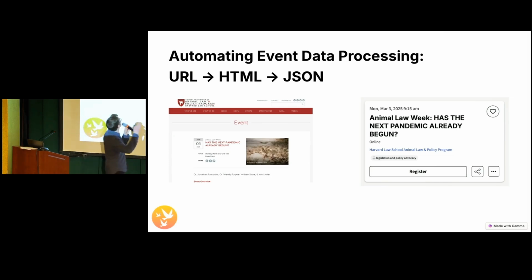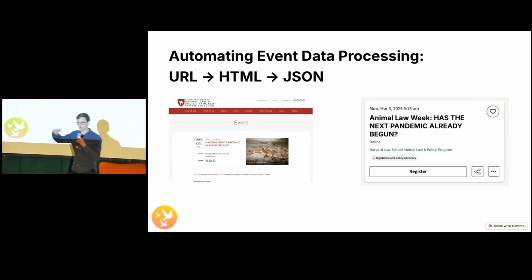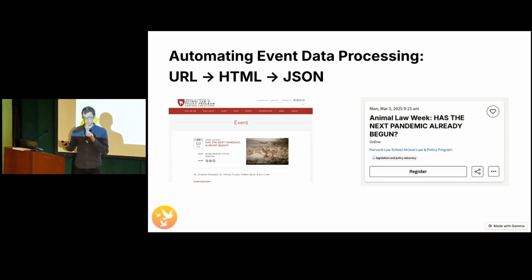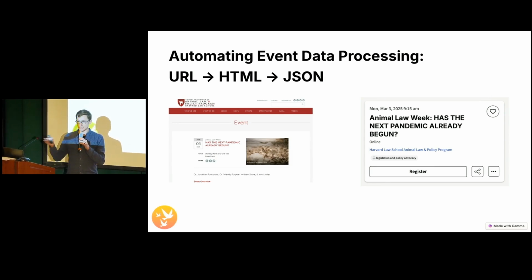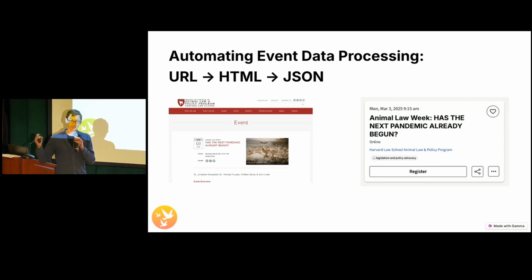So first of all, automating event data processing. One of the things that we do is we pull events from lots of different places online, lots of different organizations, in order to aggregate them and let people know about them in an easy, centralized place. And previously, when I first started the organization, this involved a lot of custom code, custom web scrapers, et cetera. We do still have some custom code running behind the scenes, but now a lot of the processes look like,